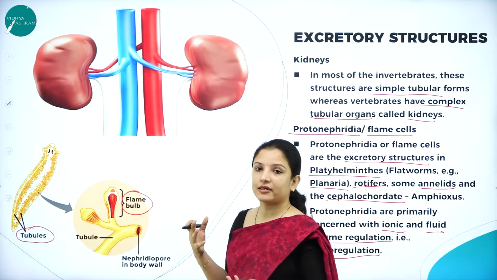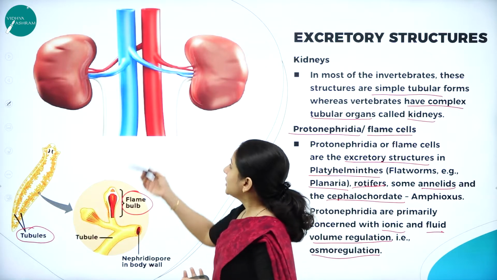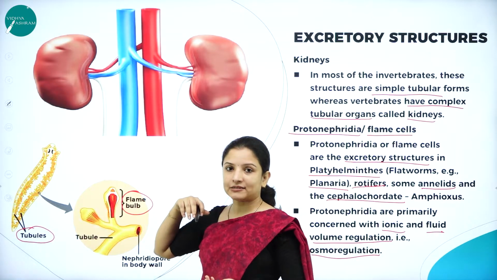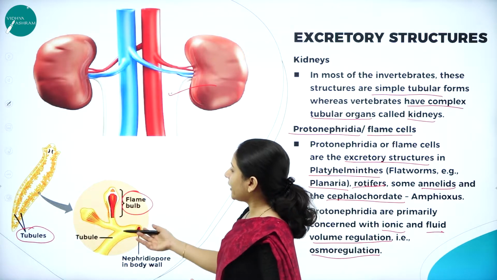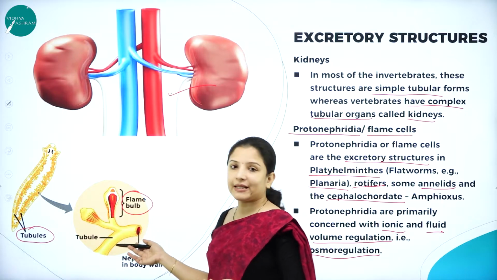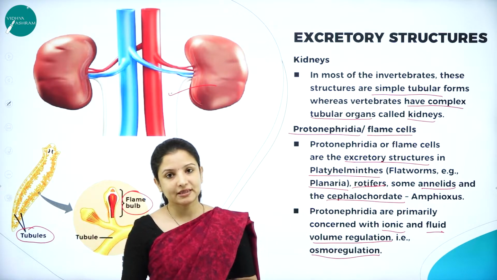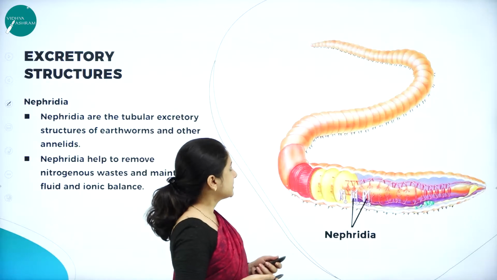For example, we human beings and most of the animals have a complex excretory structure which is called the kidney. And the simple excretory structure, which is a tubular form, the flame cells, is present in planaria, one of the best examples. They are called protonephridia or the flame cells.